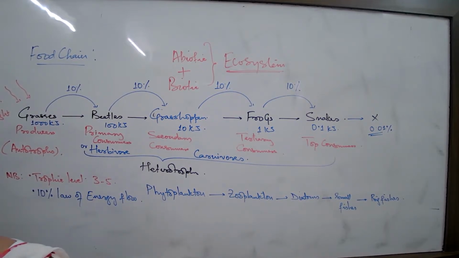Fungi actually don't help in the process of decomposition, but they start growing on the decomposing surfaces because they start obtaining nourishment from the decomposing surfaces. So that's the reason the fungi are known as saprophytes. So when you get a question on the type of organisms which help in the process of decomposition, bacteria, the first thing to write. Bacteria are the most important organisms that help in the process of decomposition.